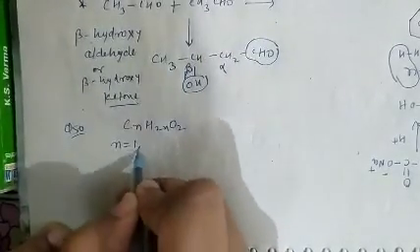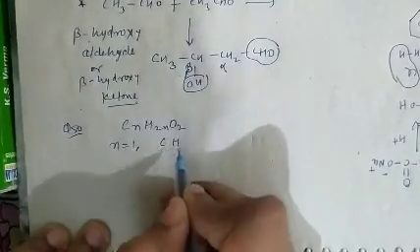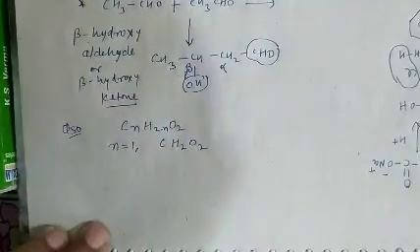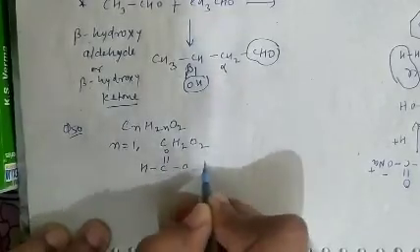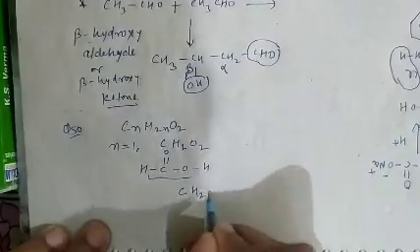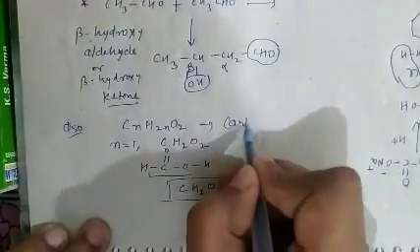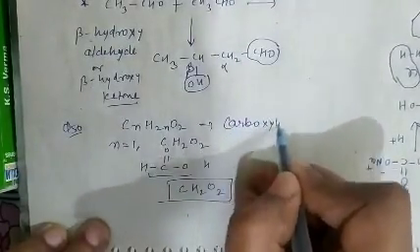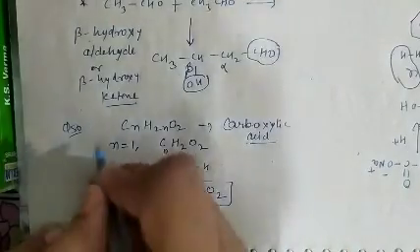When we put n equal to 1, it will be CH2O2, and this belongs to HCOOH, the molecular formula also having CH2O2. So basically this is the general formula of carboxylic acid. Question number 50, option B is correct.